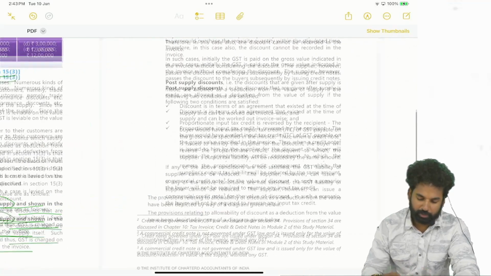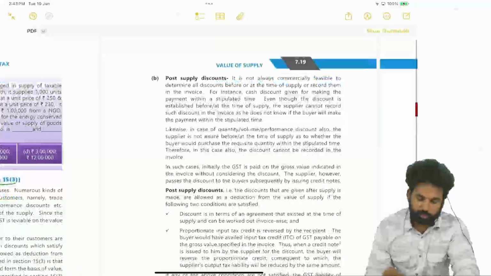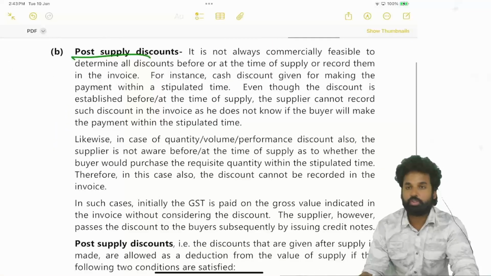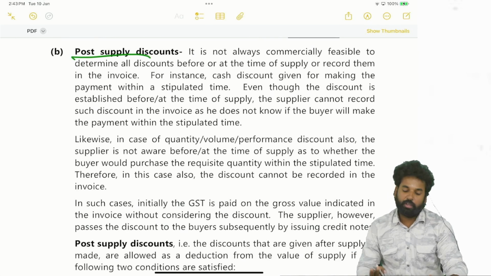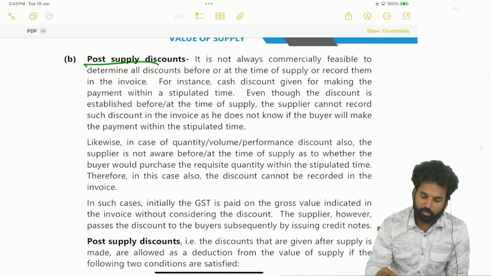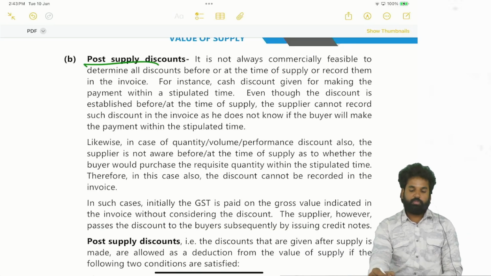Okay, right. Next, post supply discounts. That means supply is already over, so later on. It is not always commercially feasible to determine all the discounts before or at the time of supply or record them in the invoice.